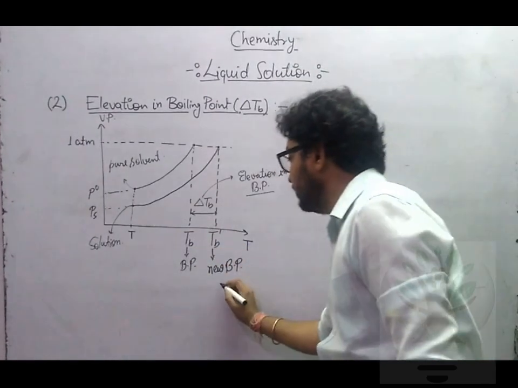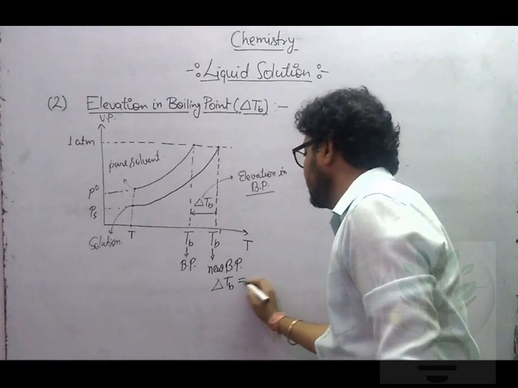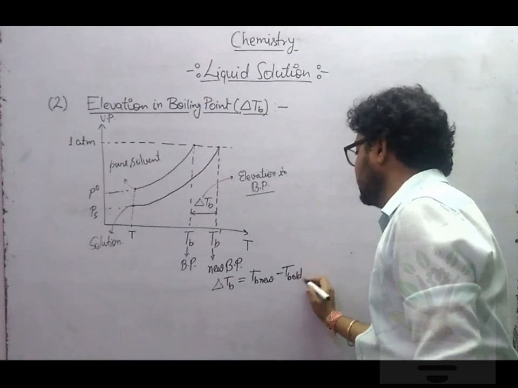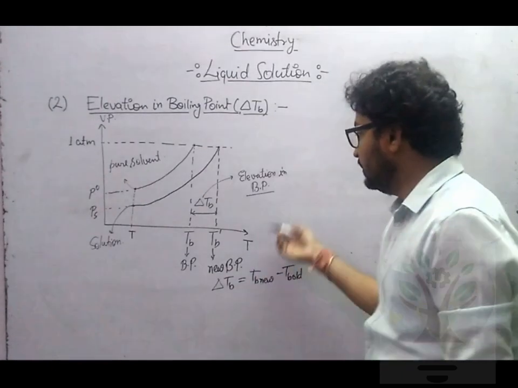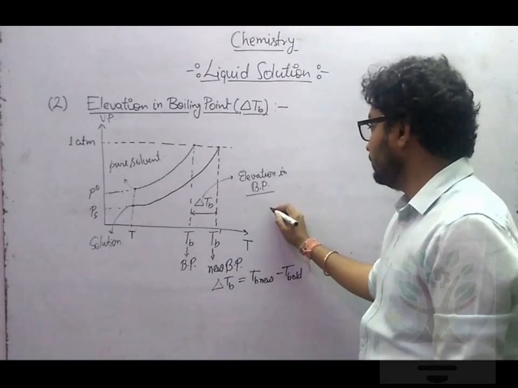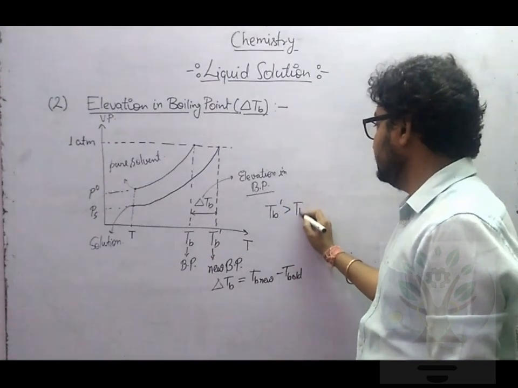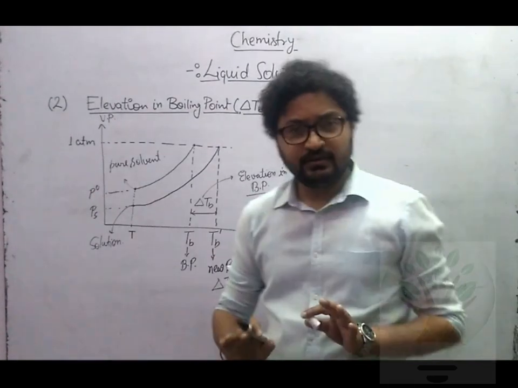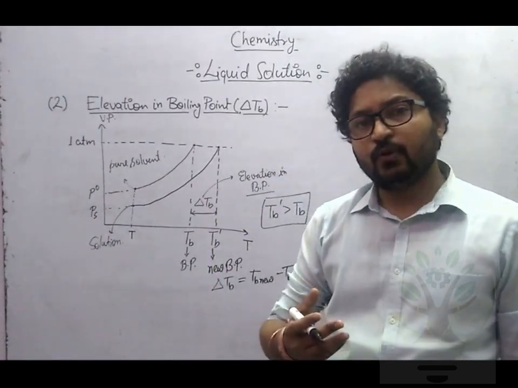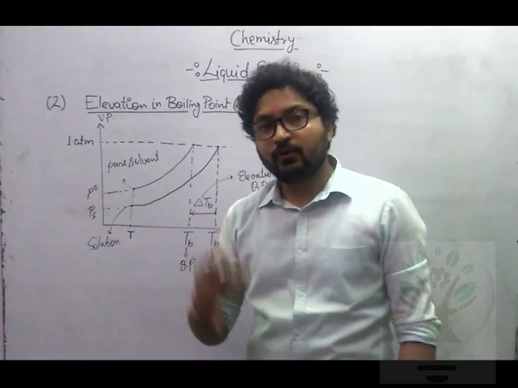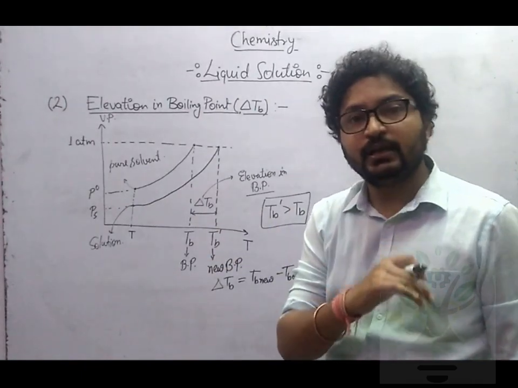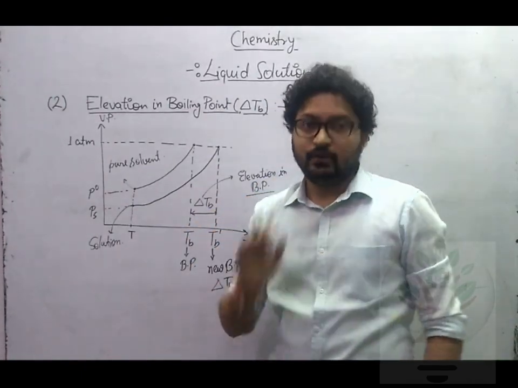Let me write it here in symbolic form. So delta TB is nothing but TB new minus TB old. And you tell me who is bigger, TB new is bigger or TB old is bigger? So of course TB dash is greater than TB. Physical interpretation is clear or not? If you want to boil solution of NaCl and if you want to boil pure water, who will require more heating? Aqueous solution of NaCl, it will require more heating because its vapor pressure is already low.